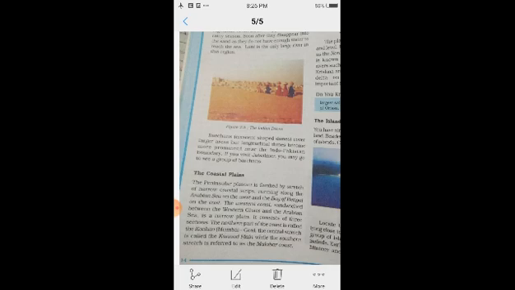Means this peninsular plateau has coastal strips, running along the Arabian Sea on the west side and the Bay of Bengal on the east side.